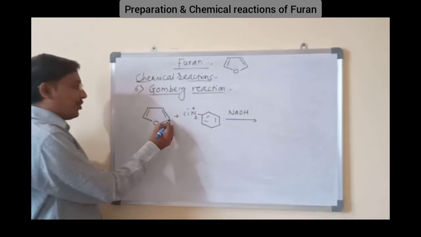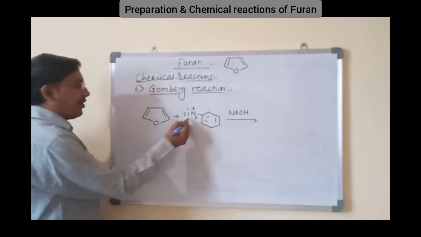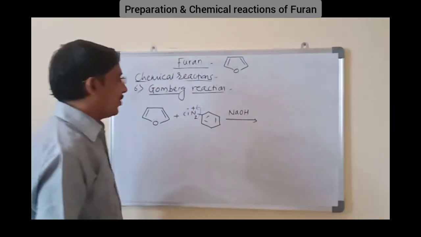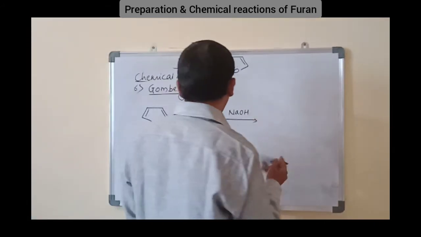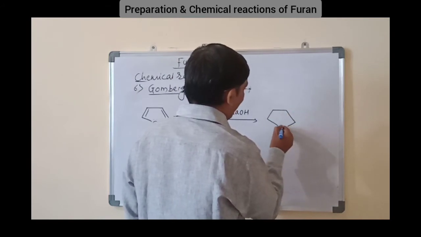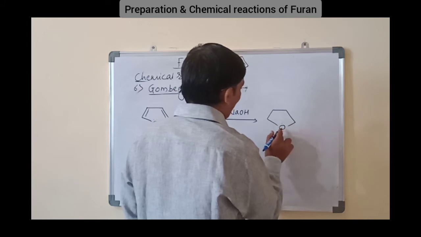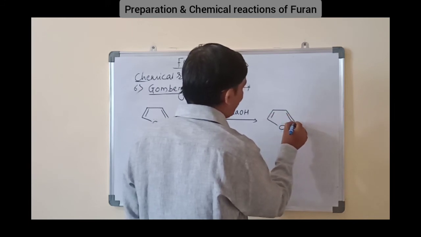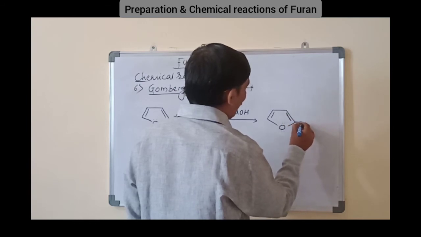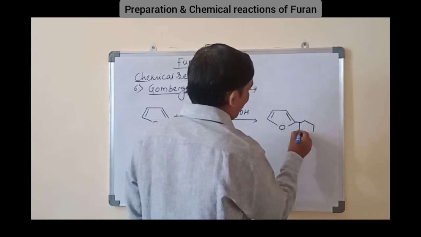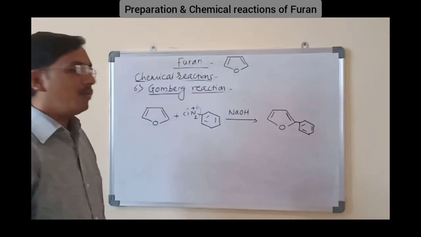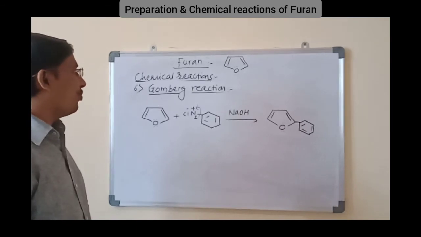Then it will attack on this carbon. There will be loss of N2, N2 plus being a good leaving group, and we get a 2-aryl furan. Okay, the role of base is to abstract the proton so that the second position becomes more nucleophilic. Here is the formation of 2-aryl furan. This is our product, Gomberg reaction.